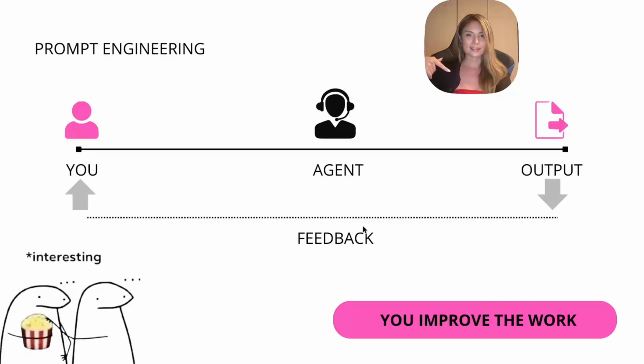And then you're going to see this, but I'm not going to have a red t-shirt. I'm going to have a white t-shirt. And you're going to say, but I didn't ask for a white t-shirt. Why did you put that? So you're going to prompt ChatGPT again to have the red t-shirt. And then it's going to give you back the image. And then I'm going to have the red t-shirt, but then I'm going to have, I don't know, short hair. And then you're going to have to prompt again to modify until you get the result that you actually asked for. So it means that you are improving the work.